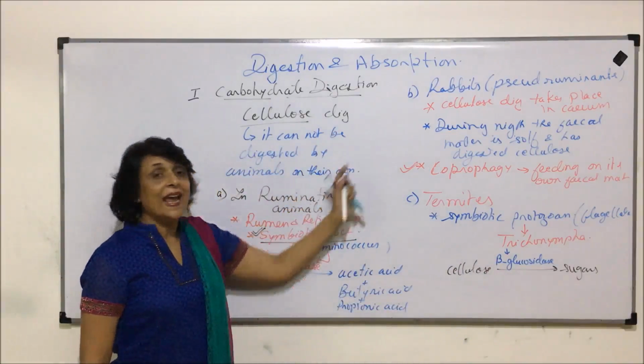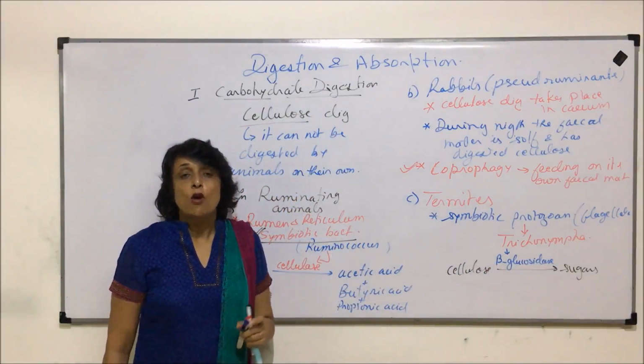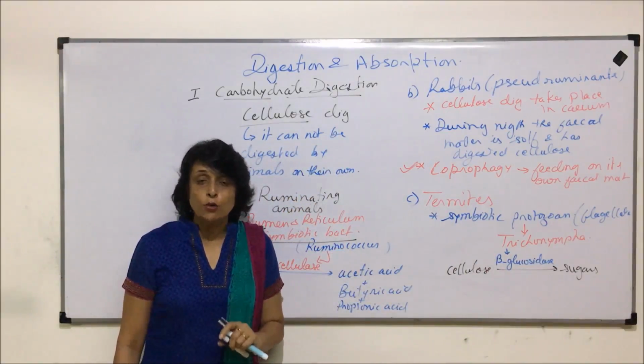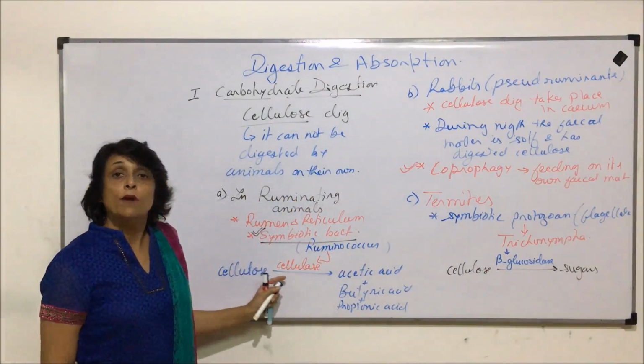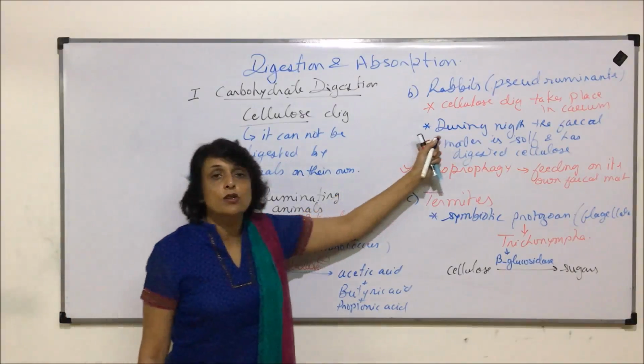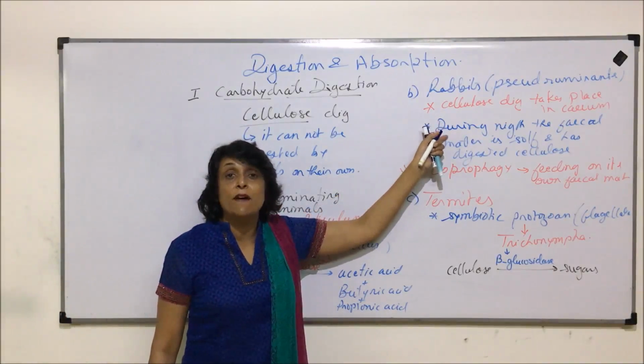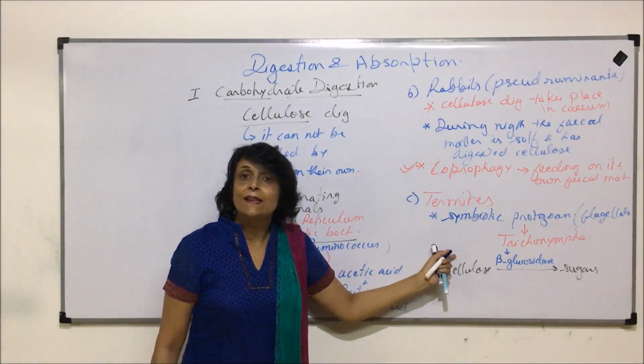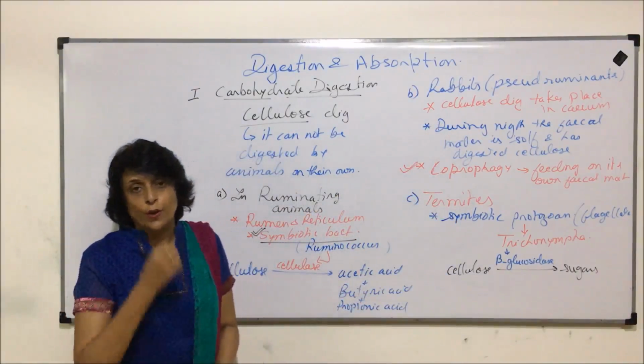So these are 3 categories of animals who are able to digest cellulose but with the help of symbiotic microbes. In ruminants, bacteria; here also bacteria, but the position is different. They are found in cecum. And in termites, there is a protozoan.